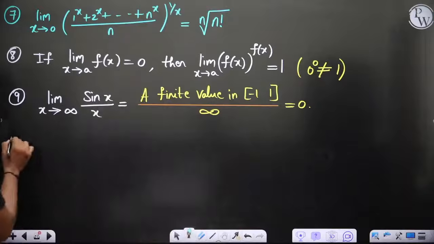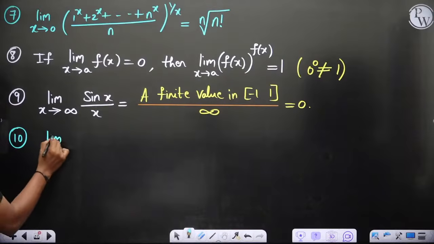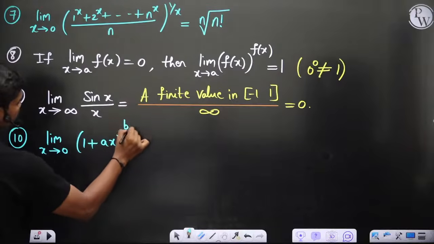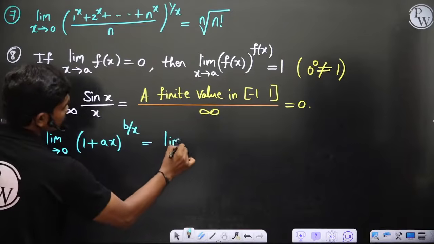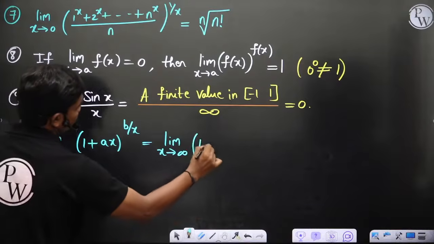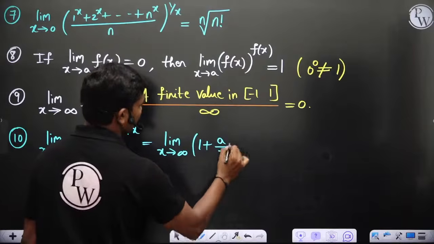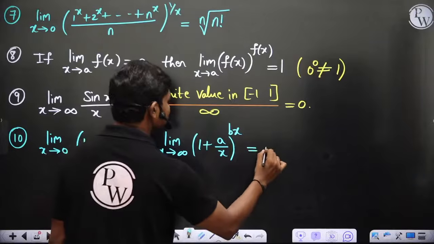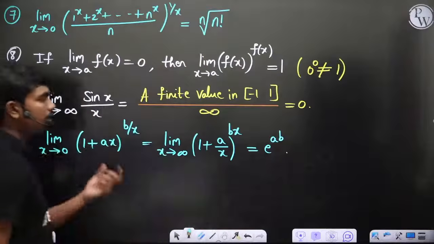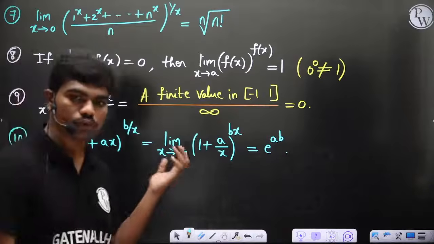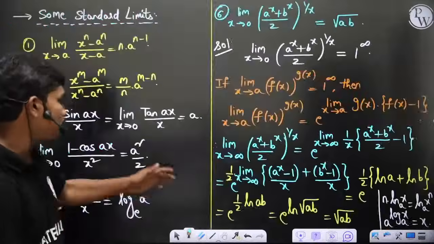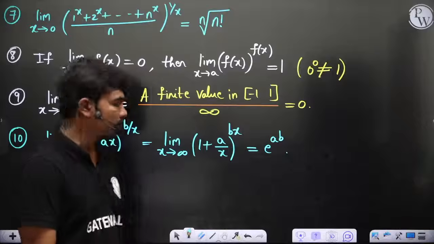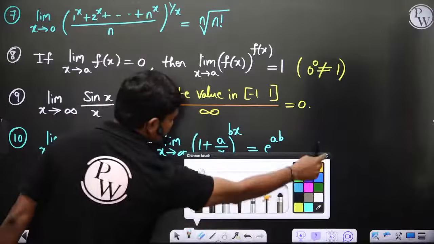Then you can see the 10th one. Limit x tends to 0, (1 plus ax) whole power b by x, is the same as limit x tends to infinity, (1 plus a by x) whole power bx. In both these cases the value is e power ab. They give you the form 1 power infinity, so if you apply this result, ultimately you get e power ab, of course. These are very important things which save you some time.